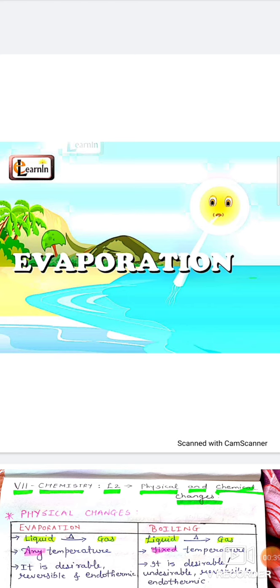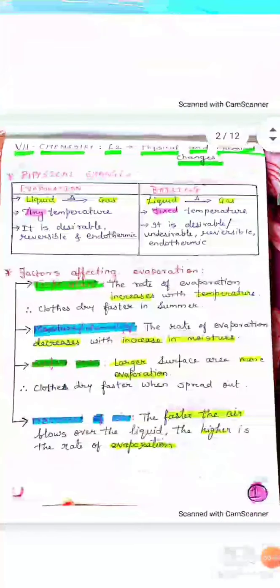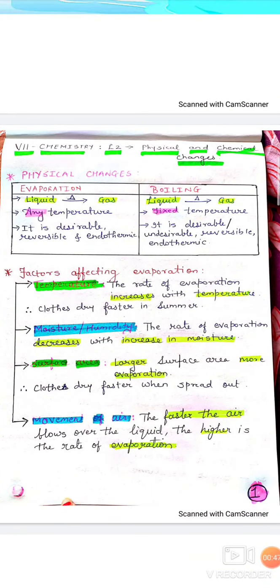The first example in physical change is evaporation and boiling. Dear students, we will start with the definition of evaporation. The process by which a substance changes from the liquid state to its gaseous state at any temperature below its boiling point is called evaporation.